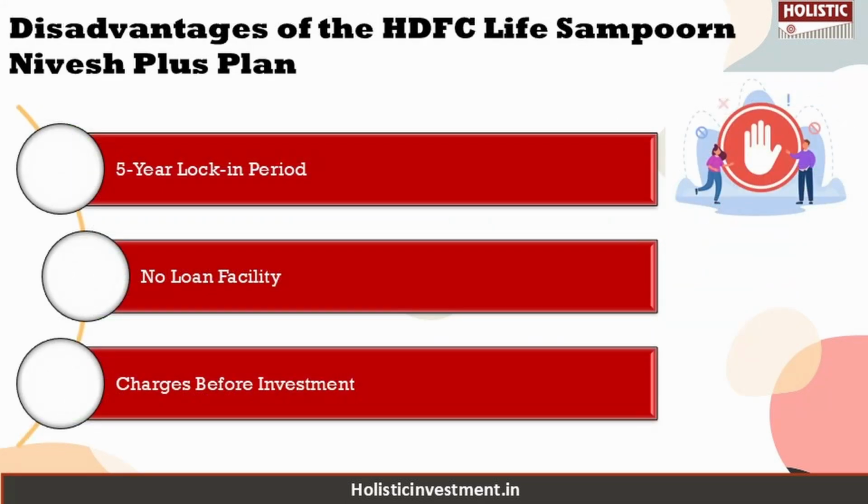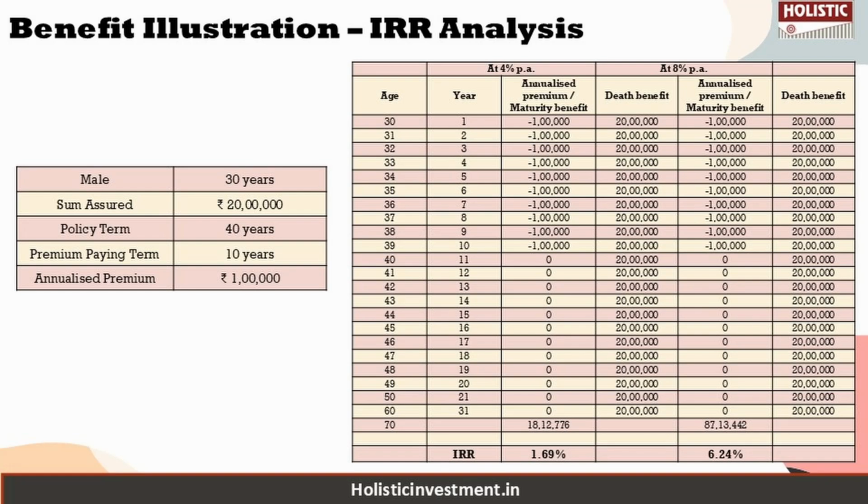However, the disadvantages are that surrender and partial withdrawals are allowed only after completing 5 policy years, and this policy does not offer any loan provisions against the fund value. Your premiums are invested only after deducting applicable charges, which reduces the actual amount allocated to the fund. So these are some drawbacks that you need to consider before deciding to invest in this policy. If you want to know more in detail about certain aspects of the policy, you can refer to the policy brochure.